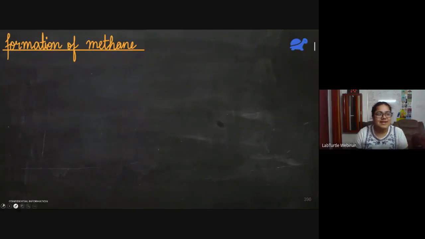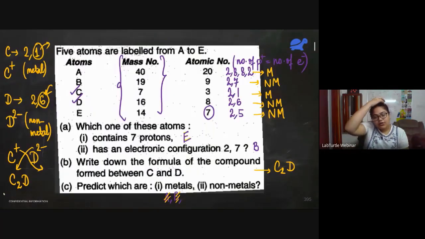So I'm just adding to it. I want you to write the formula of a compound formed between A and E. Between A and E, what compound will they form?